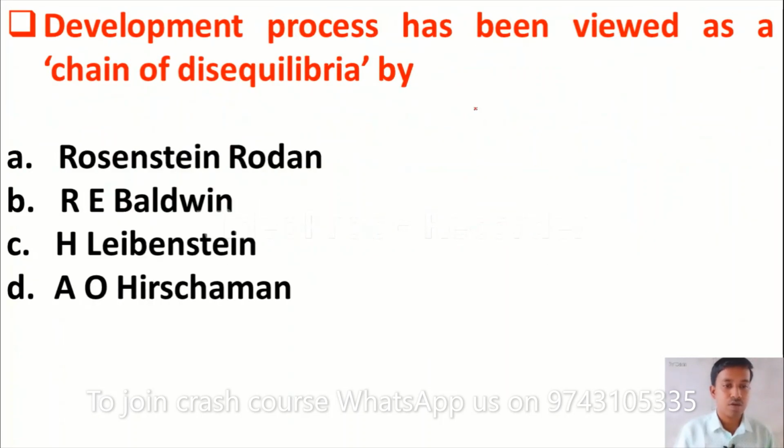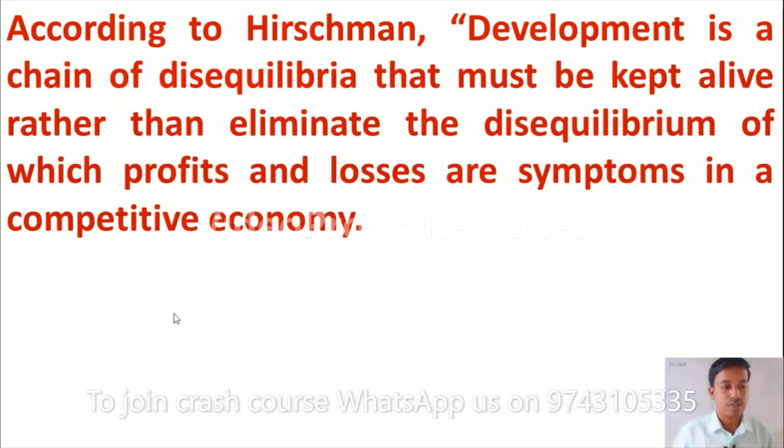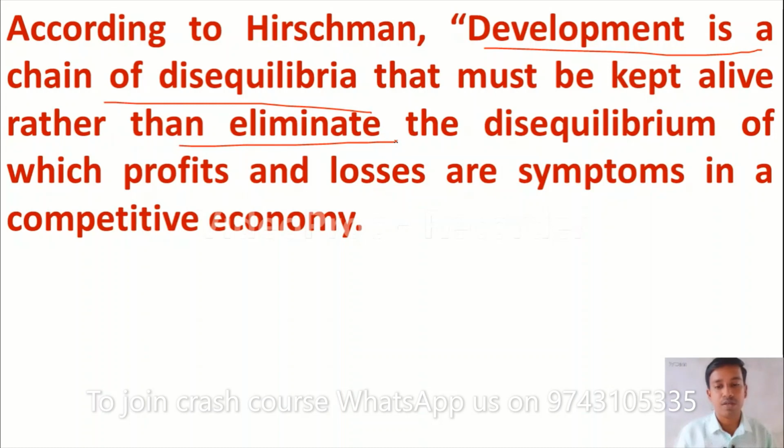The next question is, the development process has been viewed as a chain of disequilibria. This statement is given by option A Rosenstein-Rodan, option B R.E. Baldwin, option C H. Leibenstein, option D A.O. Hirschman. This chain of disequilibria was given by A.O. Hirschman, so option D is the right answer. According to Hirschman, development is a chain of disequilibria that must be kept alive rather than eliminated, of which profits and losses are symptoms in a competitive economy.